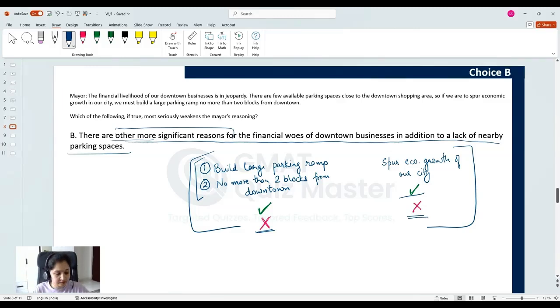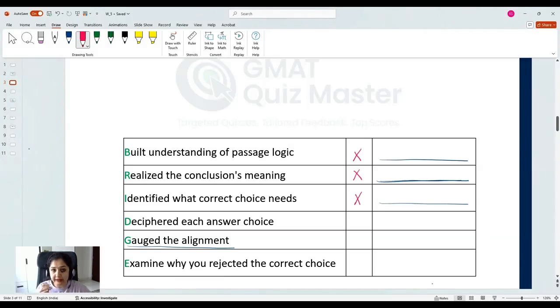So again, if you selected choice B, you were either not clear with what the correct answer choice needs to convey, or in case you were clear with what the correct answer choice needs to convey, you did not gauge the alignment. You just found that choice to be very attractive. You did not think about whether it actually conveys what the correct answer choice should convey, and you marked that choice. Choice C.